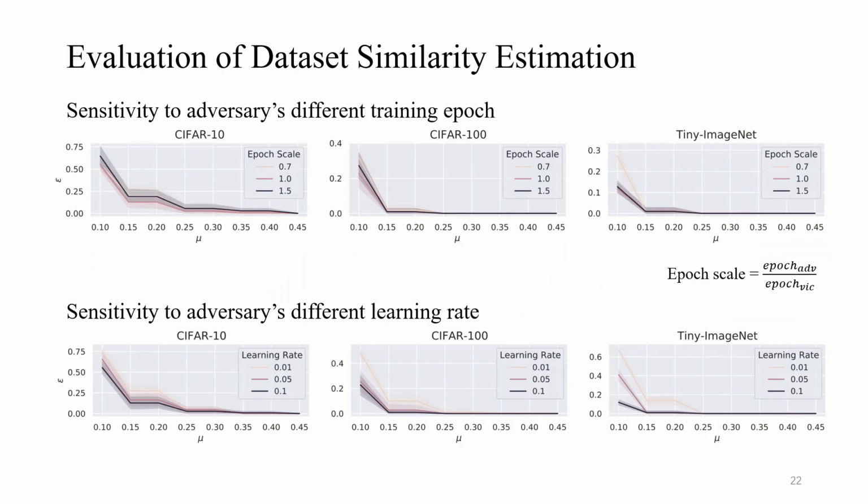We also investigate the sensitivity to the adversary training setting. Given a dataset, the adversary can choose different learning rates and training epochs. In the top 3 figures, we show the estimation accuracy curve on different epoch scales, which is the ratio between the adversary training epoch and the victim training epoch. In the bottom 3 figures, we show the curve for different adversary learning rates, given that the victim learning rate is 0.1. We didn't choose a larger learning rate as it will destabilize the training and degrade the model utility. From the results, we can conclude that the adversary training setting has little impact on the dataset similarity estimation accuracy.